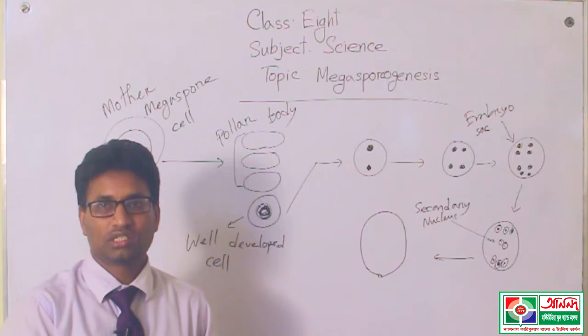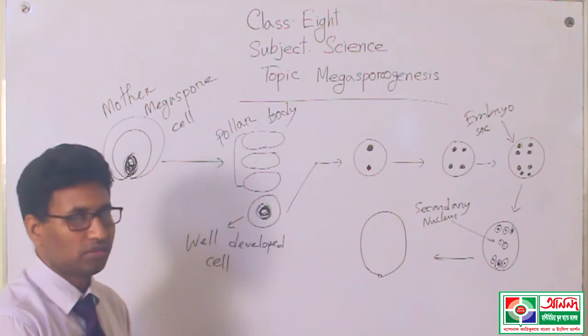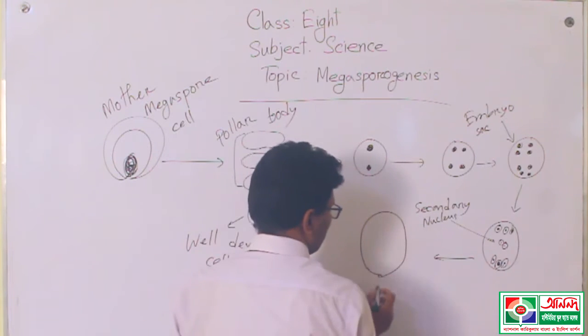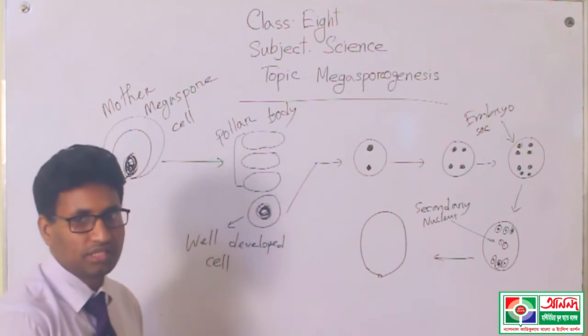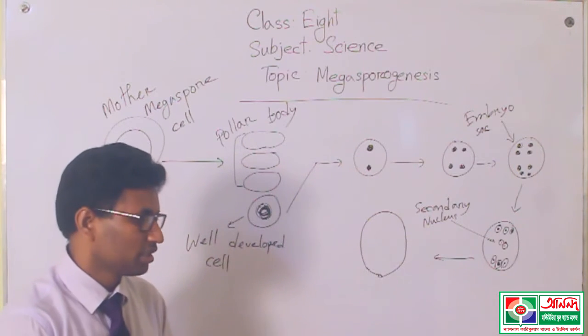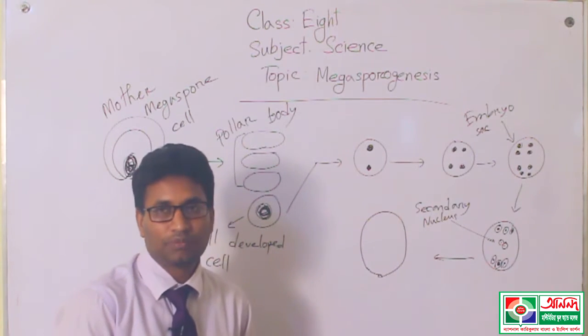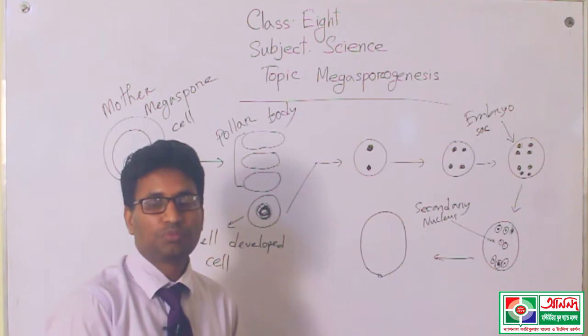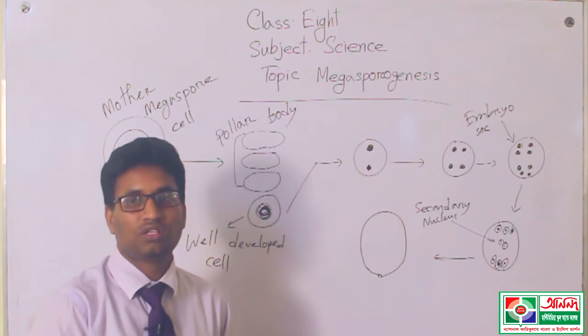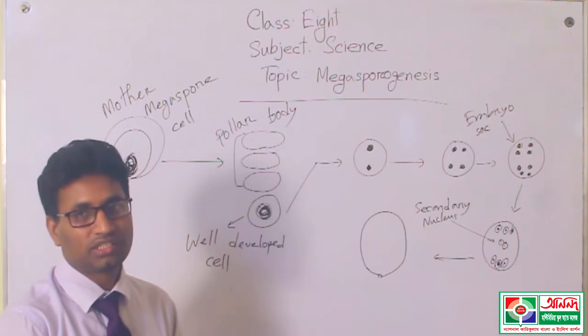On the side where the micropyle is present in the embryo sac, 3 cells are present, but in the middle position a large cell is present, and this large cell is called the ovum or egg.